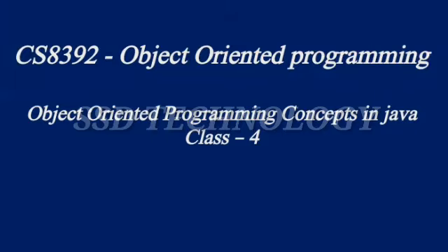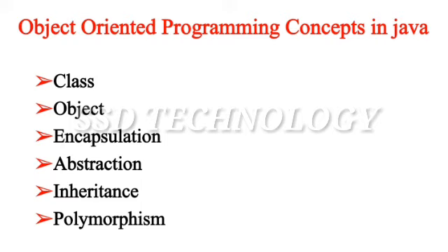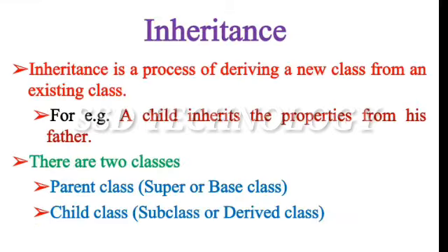Last video we discussed class, object, encapsulation, abstraction in object-oriented programming concepts in Java. Today we are going to see inheritance and polymorphism in object-oriented programming concepts in Java. What is inheritance? Inheritance is a process of deriving a new class from an existing class.